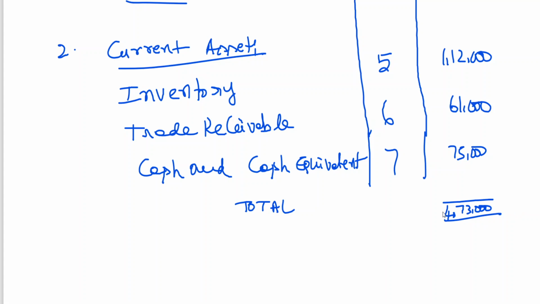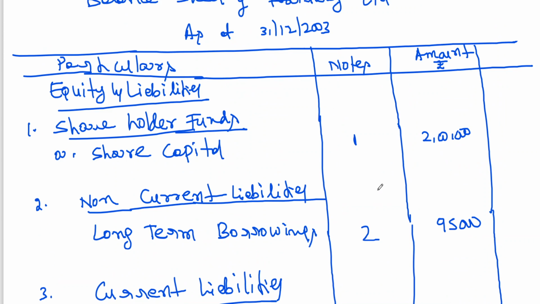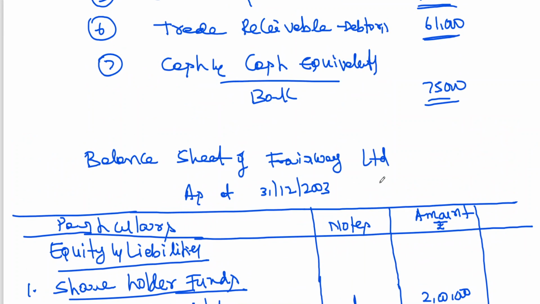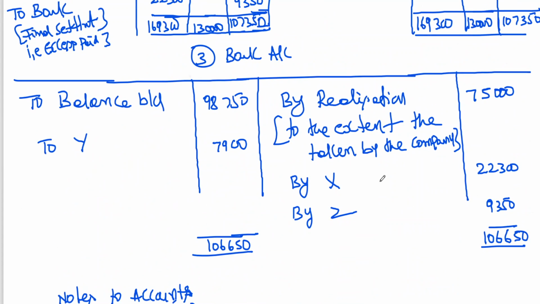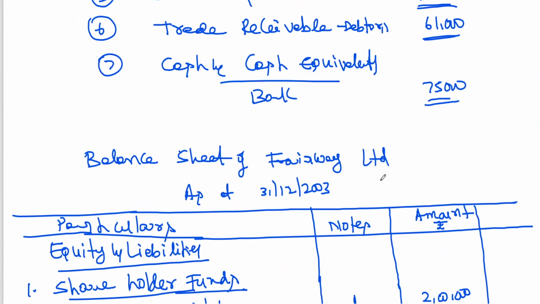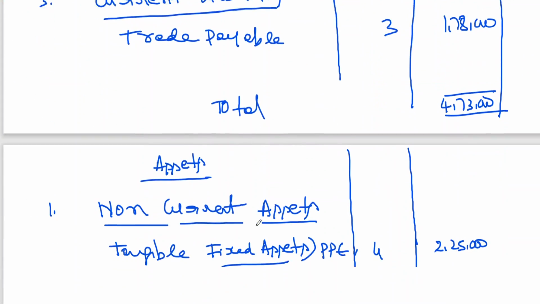Clear to all of you? This is what your total is all about. Clear to all of you? This is how you have to prepare the balance sheet also. Balance sheet of Fairway Limited. This will become the 4th point, and can be called the opening balance sheet. So with this, the problem has been completed.